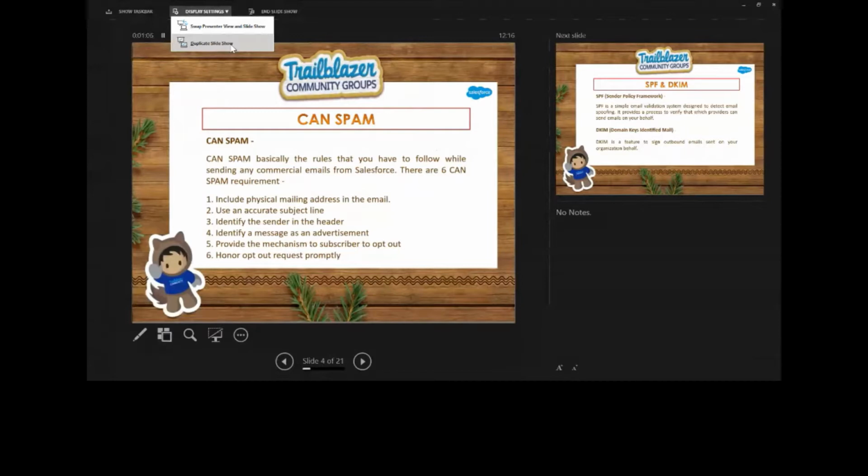The basic rule here is that you must process all the unsubscribe requests within 10 days. This is a basic condition. And also please make sure that you are removing those subscribers who haven't opened your email in a month or a long period of time. You need to remove those types of subscribers also. Always need to make sure about it.